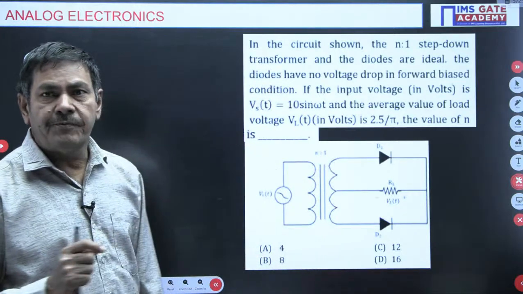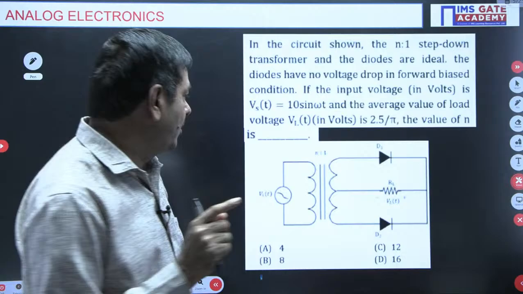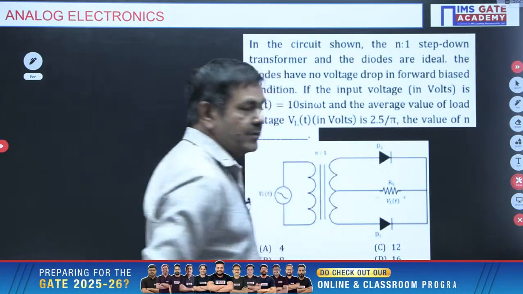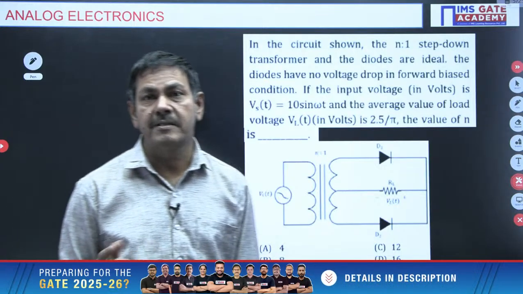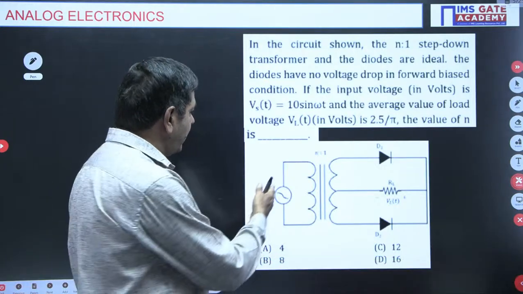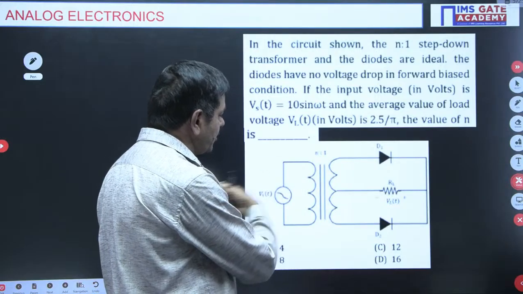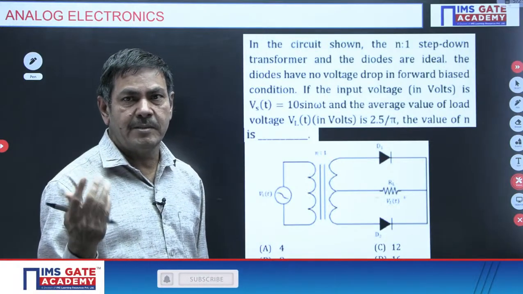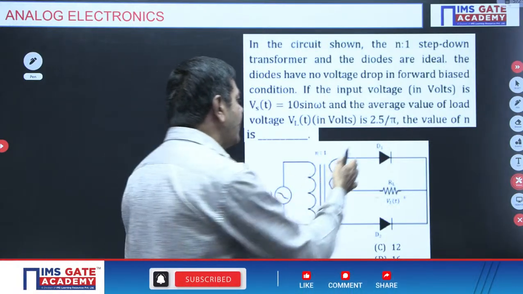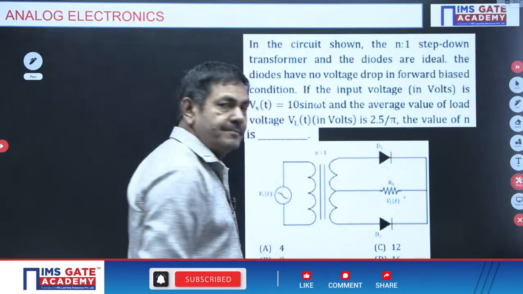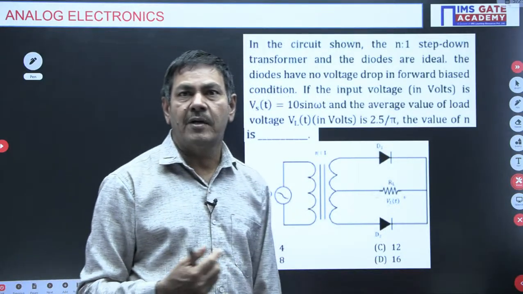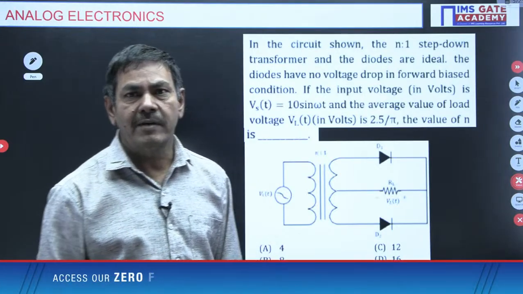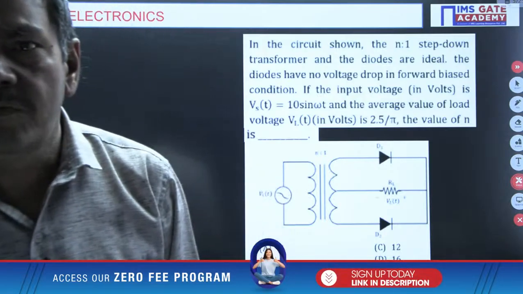But in the full wave rectifier, in the center tap, you know very well, practically a step down transformer only is used. We are not going to use step up. Generally, this is the input you will get from some source, which is mostly a high voltage. The diodes are in need of low voltage only now. If you give that high voltage directly, the diode will get damaged. That is why we need to use the step down transformer.